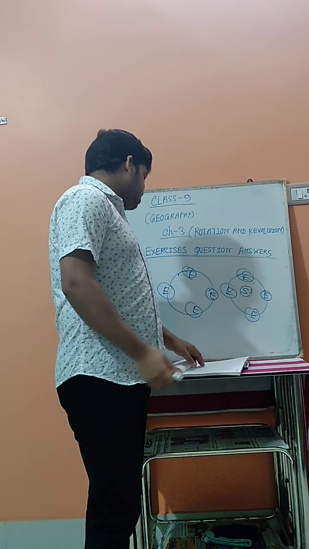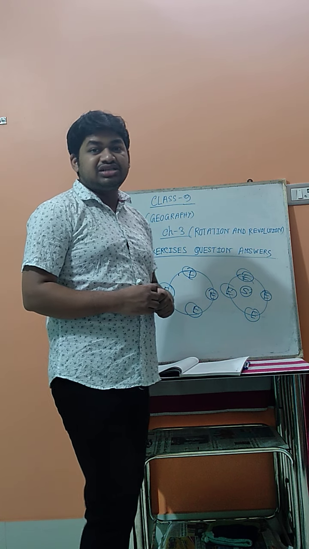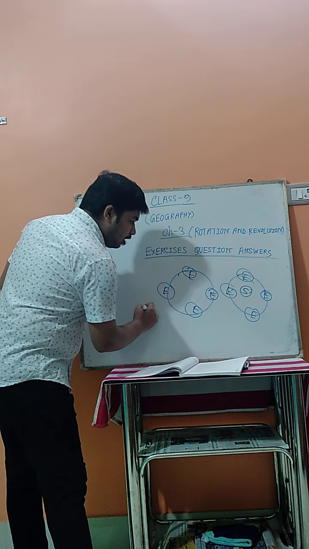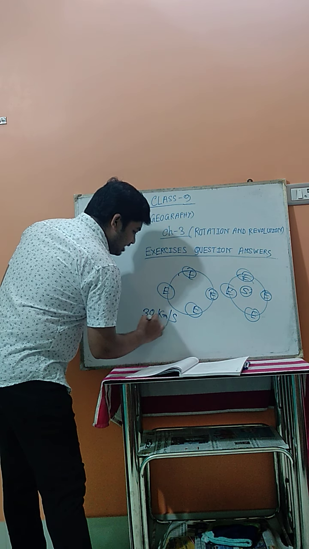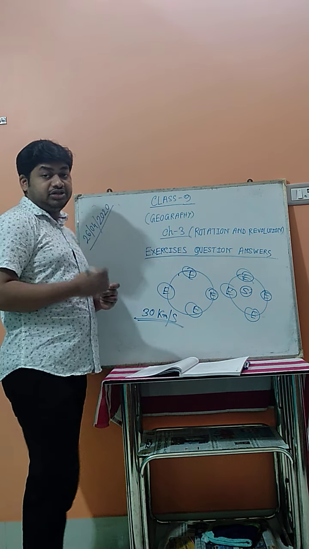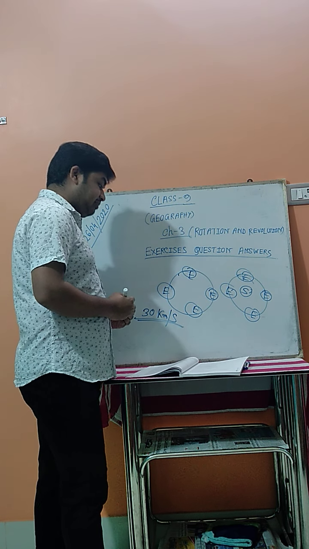Now the third one: what is the average speed of the Earth's movement around the sun? What is the average speed? The average speed of the Earth is 30 km per second. This is the average speed of the revolution, the Earth's movement.